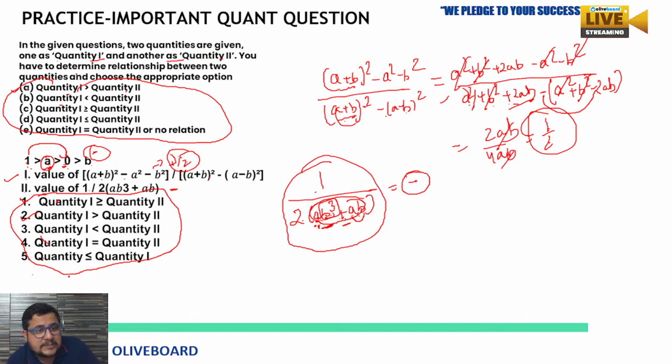And as per these options, option A, quantity 1 is greater than quantity 2. Anyone can follow here. So I hope you understood the logic, how we used these basic terms. You must understand what details they have given, what kind of data they have given, and follow that. So I hope it is completely clear.